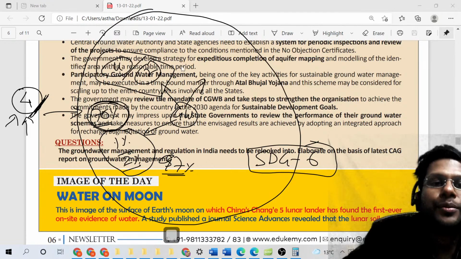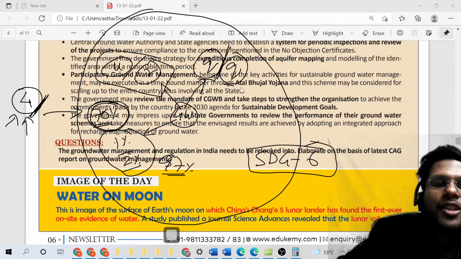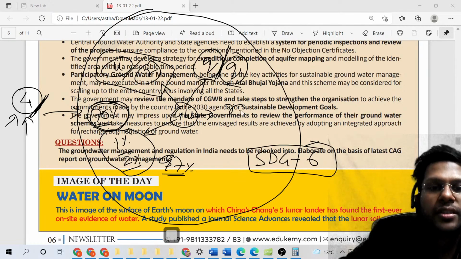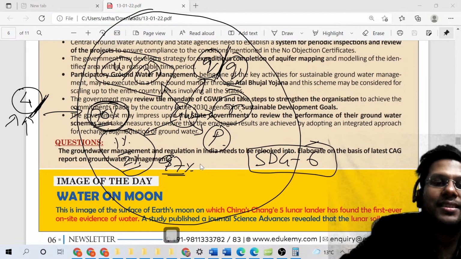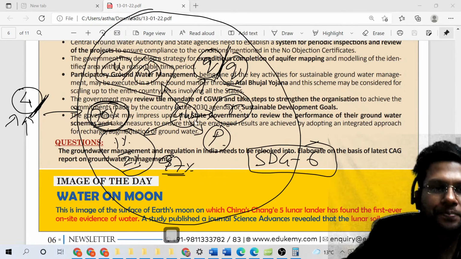We also understood the qualitative and quantitative aspects of water exploitation in the country. After that, we understood the recommendations of CAG. We also understood the main points conveyed by CAG in his report. So points conveyed and recommendations. And this is how we cover this complete article, right?